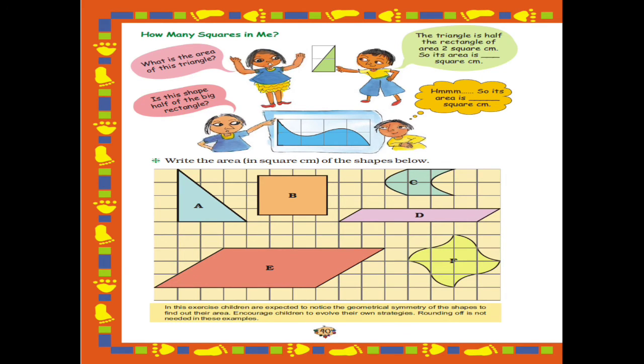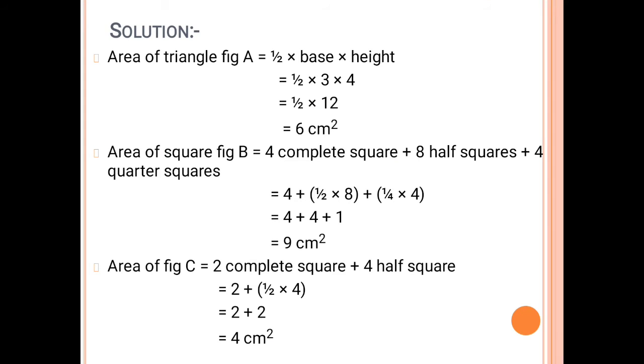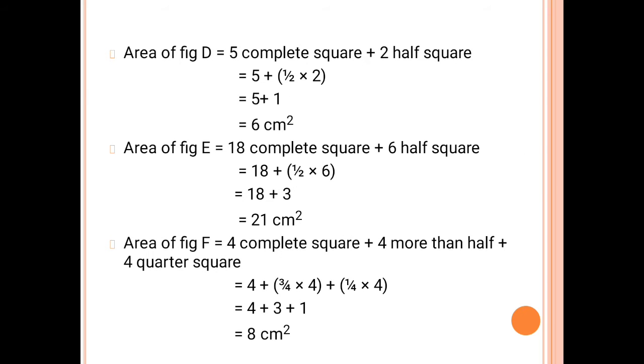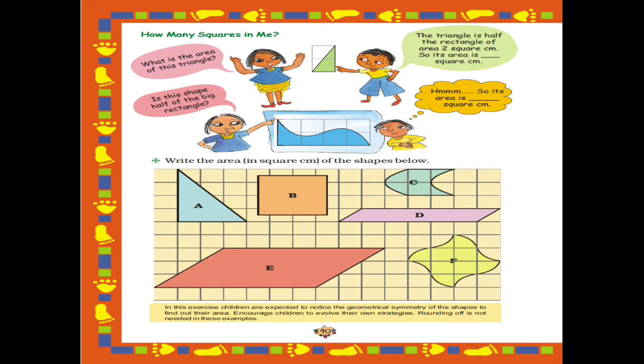So now let's see how we are going to write in your notebook. So see, area of figure E, that is 18 complete squares plus 6 half squares. So we'll write 18 plus 1 by 2 into 6. Then if I divide 6 by 2, 3 will come, right? So 18 plus 3 will be 21 centimeter square. 21 centimeter square. So I hope this is clear.